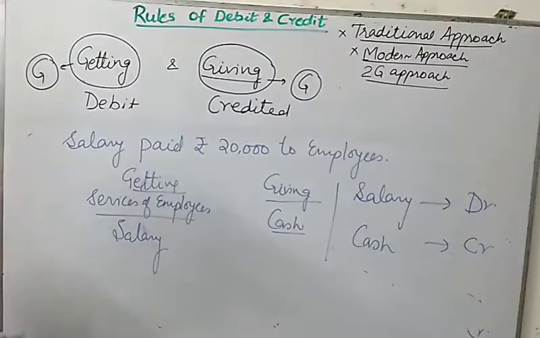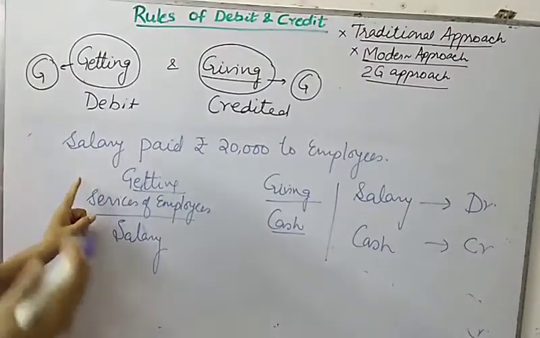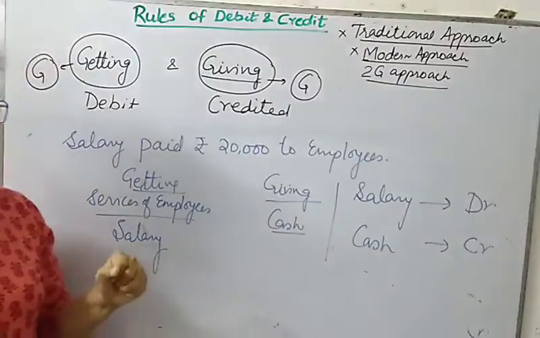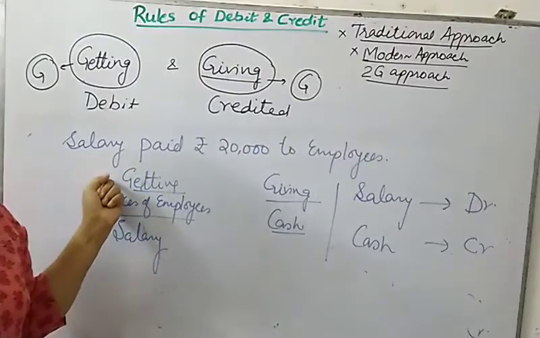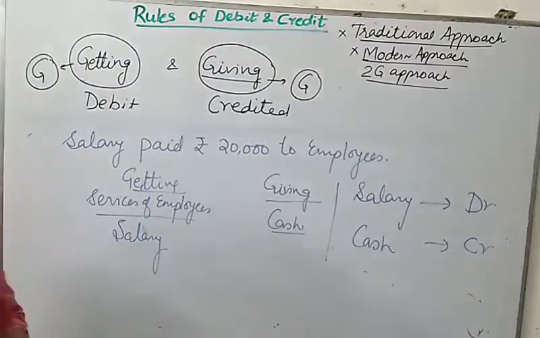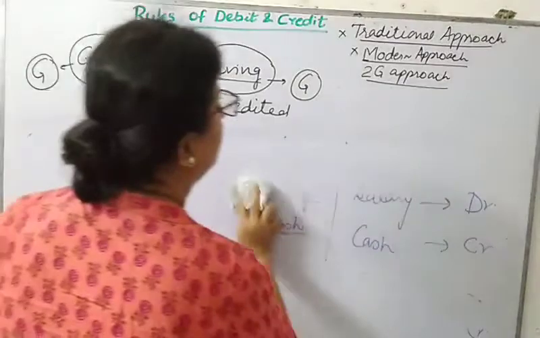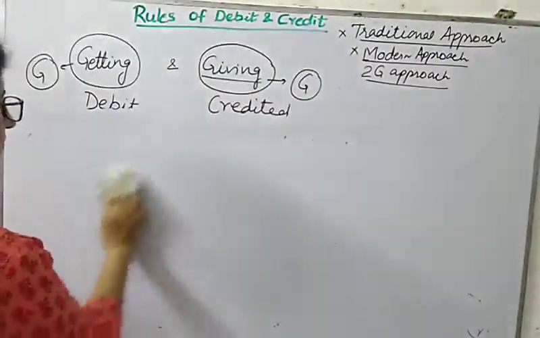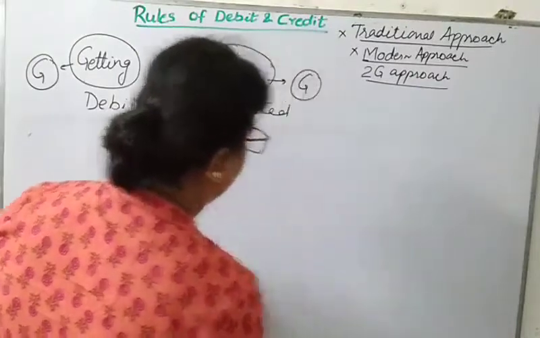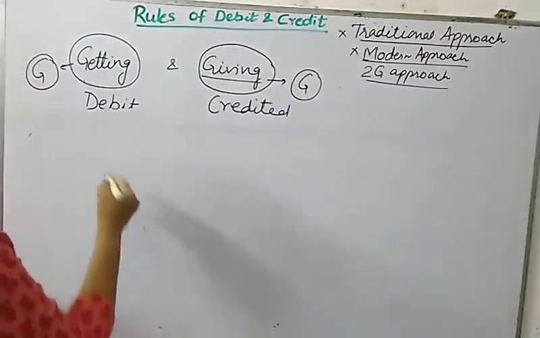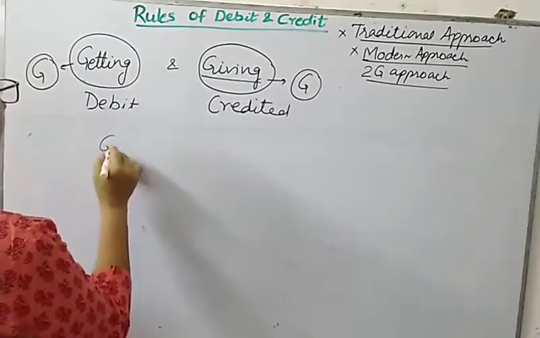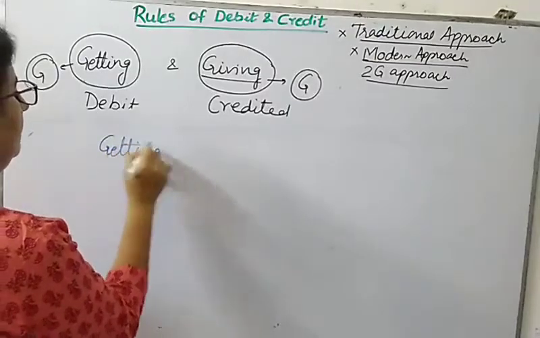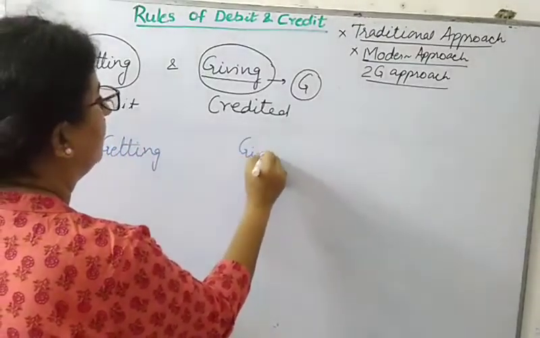So we have done the treatment of when we sell an article, or when we purchase an article, when we purchase machinery or when we purchase goods. Likewise we have done when we get services or we provide services. Now next will be one-sided transactions, when only one part is given to you, either getting or giving. Either getting is given or giving is given.